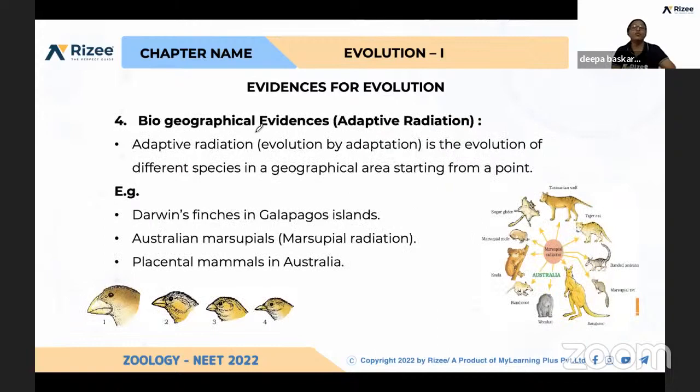Okay, and again, fourth is biogeographical evidence. So here also you should remember the examples. So what do you mean by biogeographical evidences? I think you know what is endemic. So endemic organisms are living in a particular area.